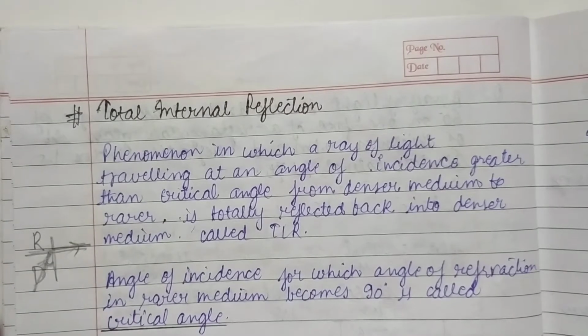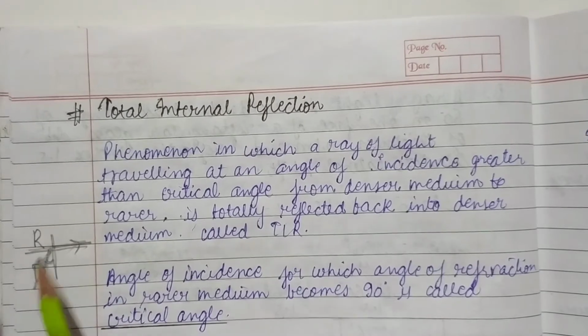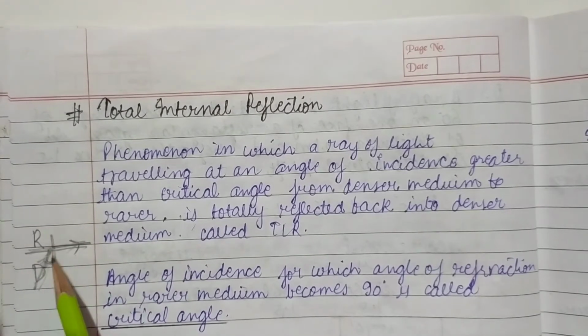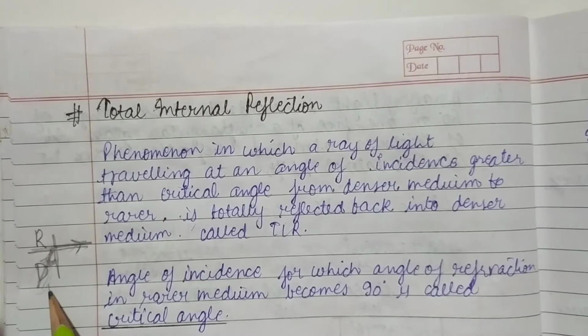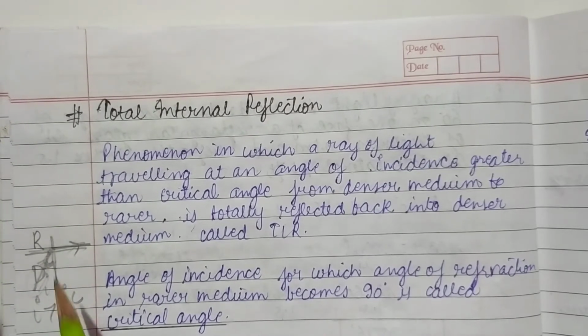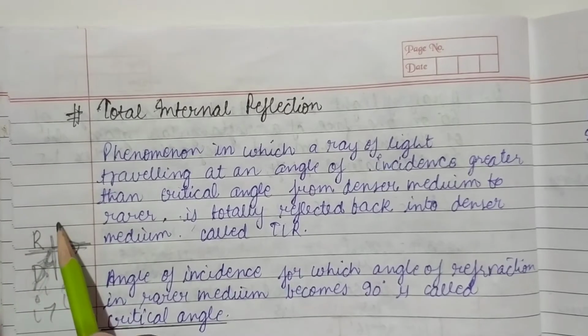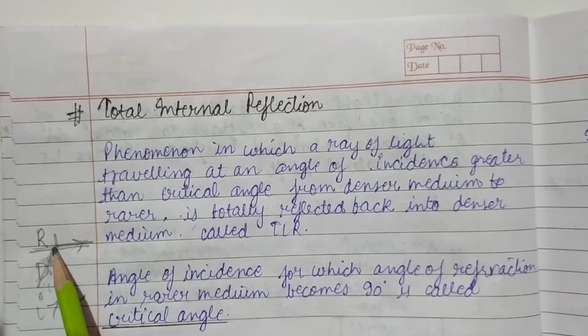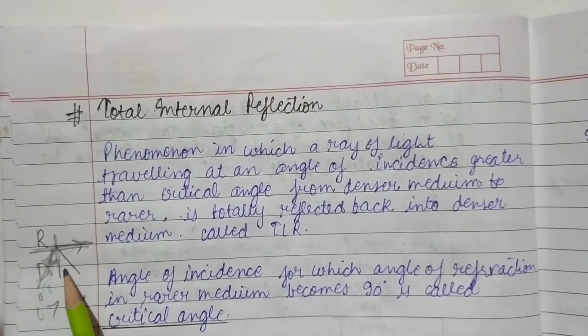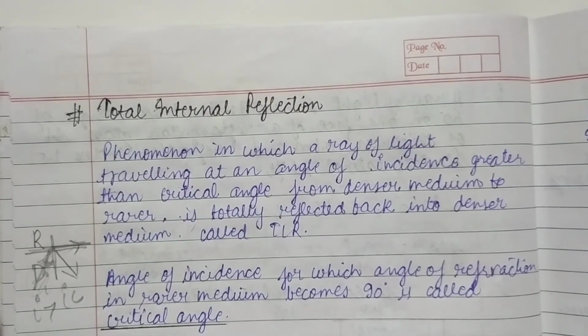Now let us discuss what is total internal reflection. When the ray goes from denser medium to rarer medium, and the angle of incidence is greater than the critical angle, what happens? The ray is totally reflected back into the medium. So this phenomenon is known as total internal reflection.